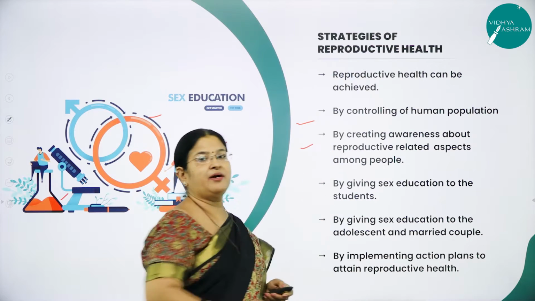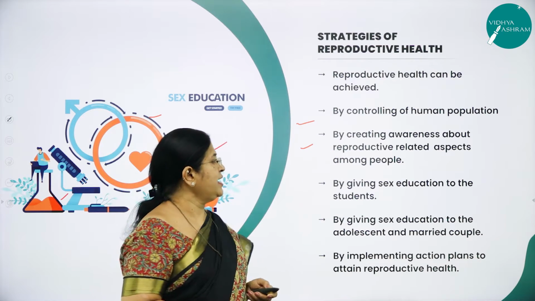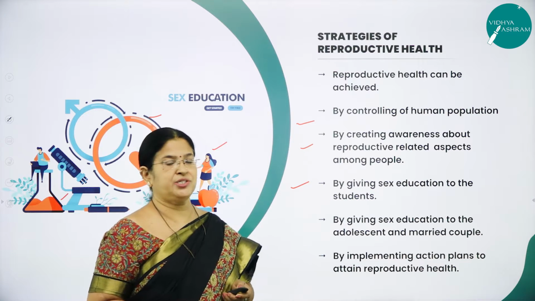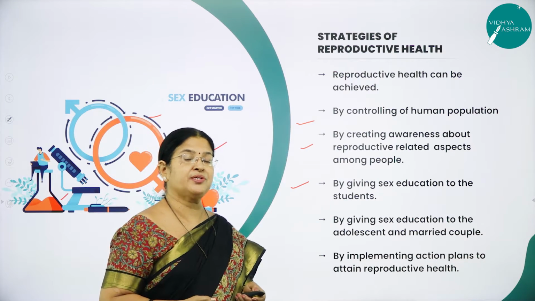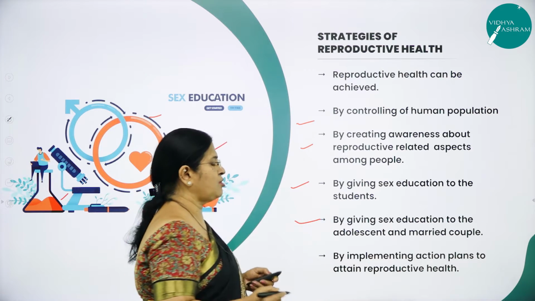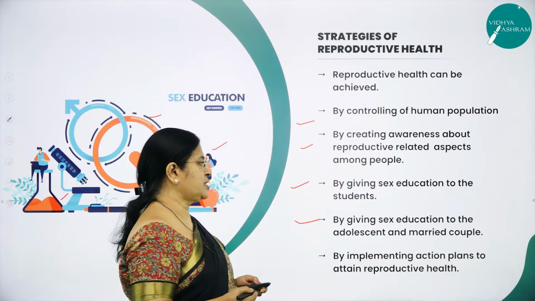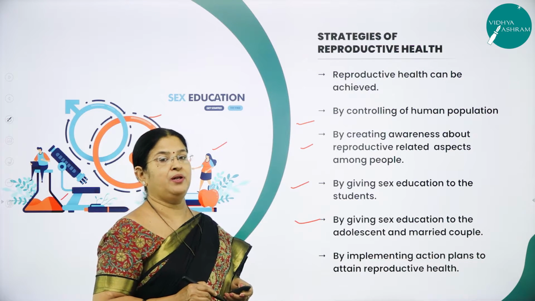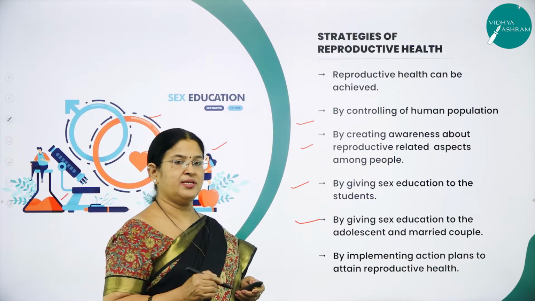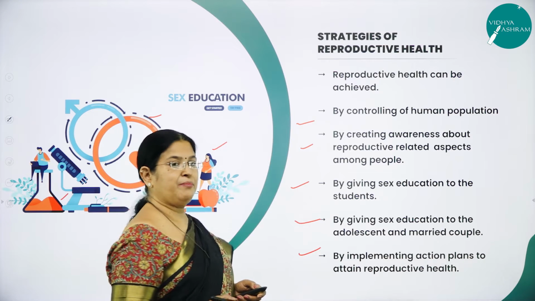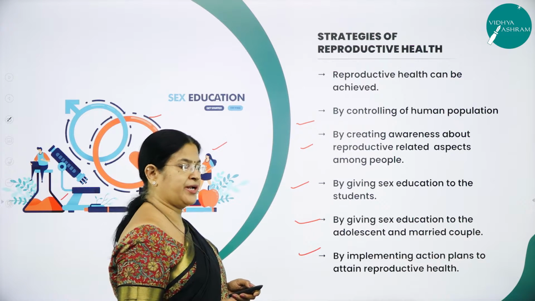Secondly, by creating awareness about reproductive related aspects among people. Next, by giving sex education to the students and also introducing sex education in schools and colleges. By giving sex education not only to the students in schools and colleges, even the adolescents, the adults and the married couple should also be given the sex education, right information. Then by implementing action plans to attain reproductive health.